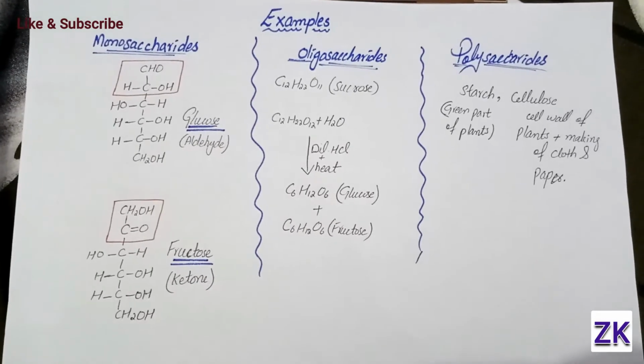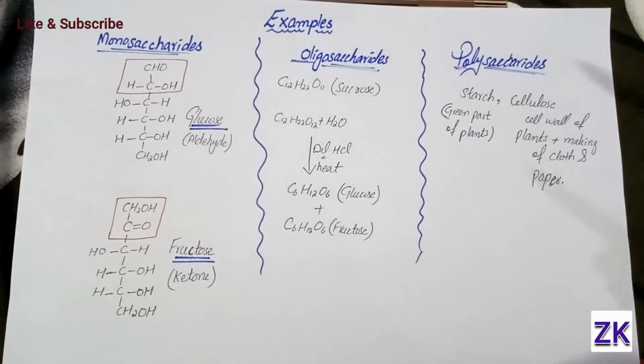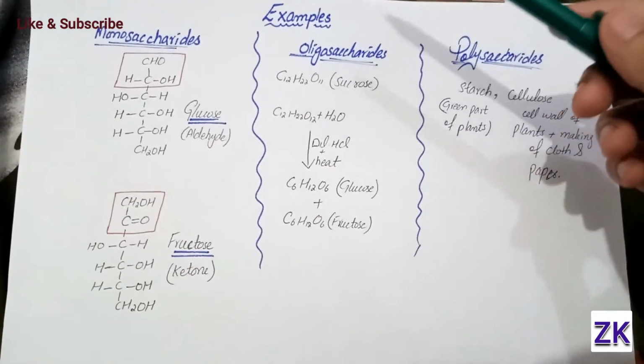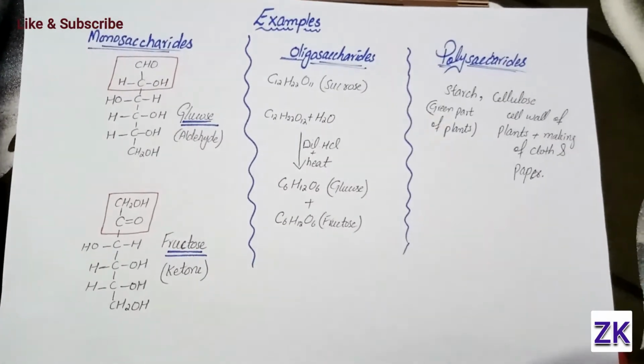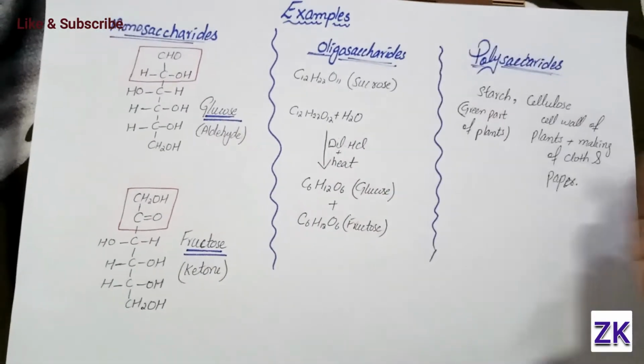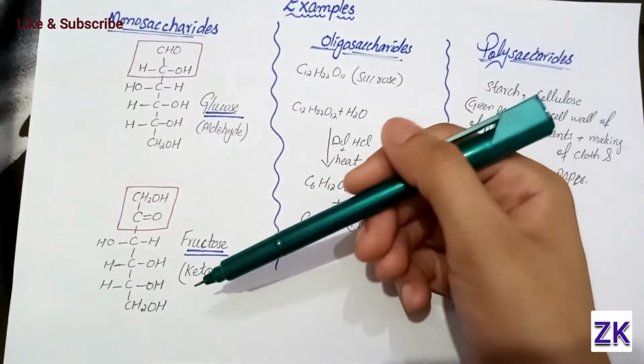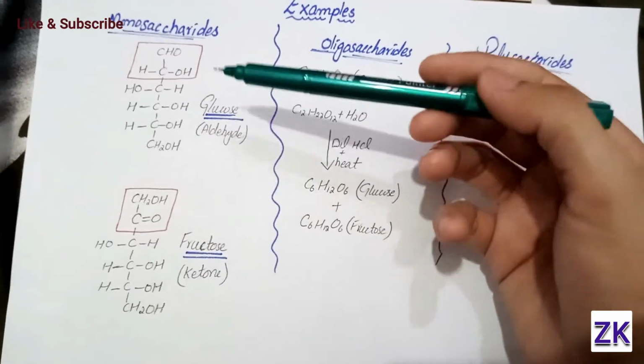There are some examples of monosaccharides, oligosaccharides and polysaccharides. First of all, the monosaccharides. The examples of monosaccharides are glucose and fructose. This is the structural formula of glucose and this is the structural formula of fructose.